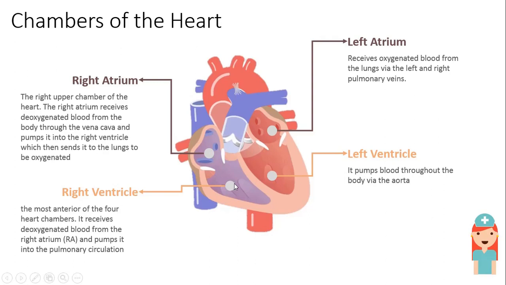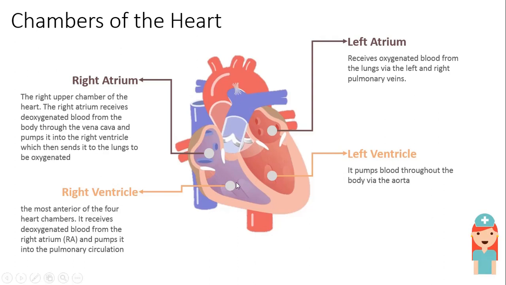This is the right ventricle. From the right ventricle, it sends blood to the lungs to get oxygenated. So what the right atrium does is it receives deoxygenated blood and transfers it directly to the right ventricle, so that the right ventricle can send it to the lungs, and the blood gets purified and comes back.